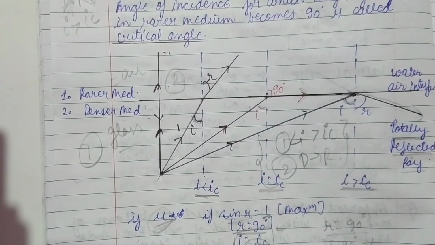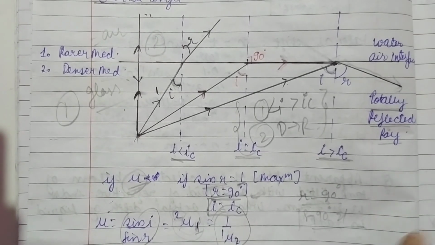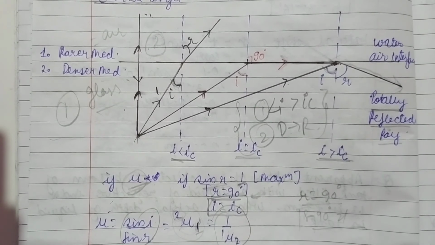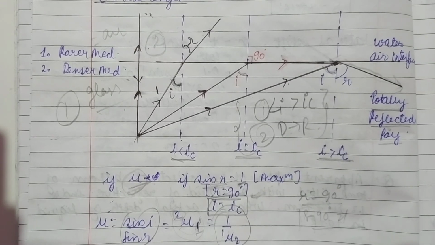Now there are various applications of total internal reflection. We will be discussing them in the class, or in the next video. The applications are, first, mirage formation. The second, we also see total internal reflection in diamonds. We have seen that diamonds glitter. That shine in the diamonds comes from total internal reflection. We have also heard about optical fibers. Optical fibers are also one of the applications of total internal reflection.